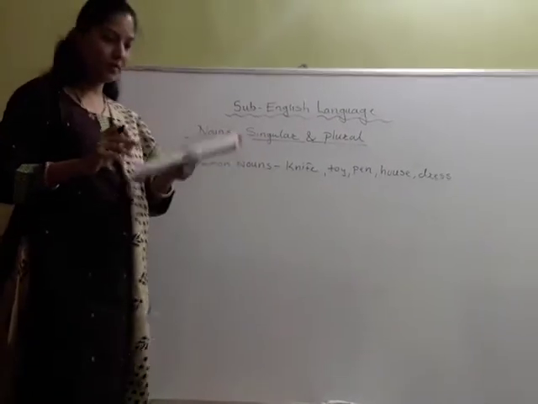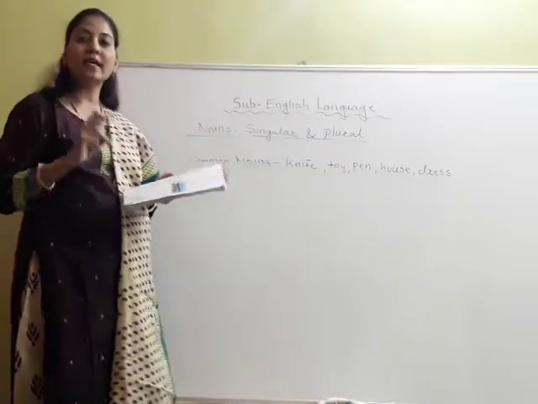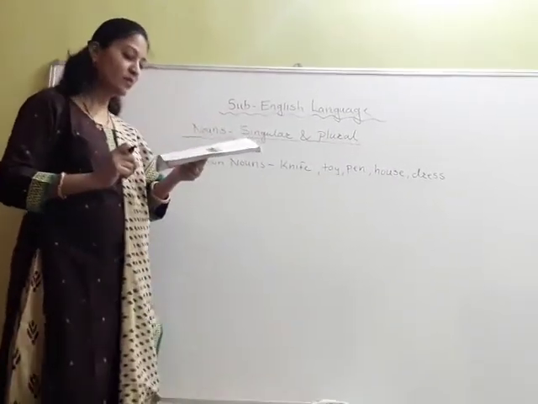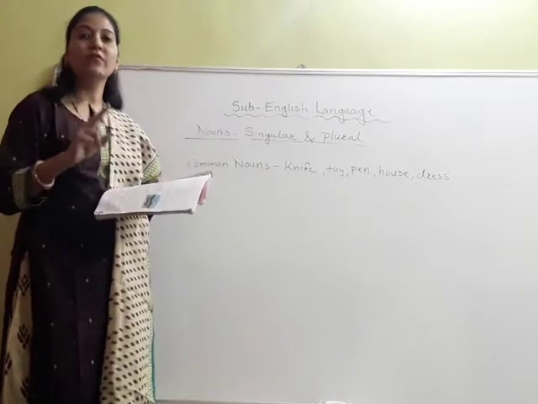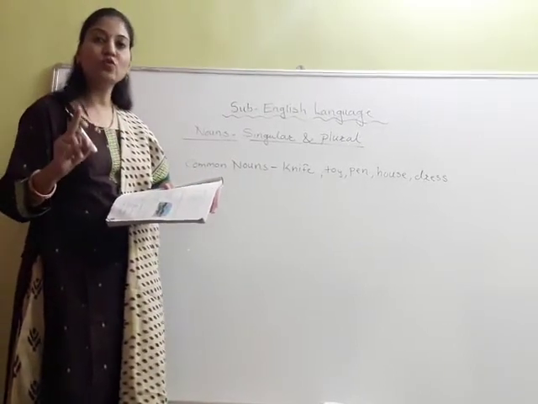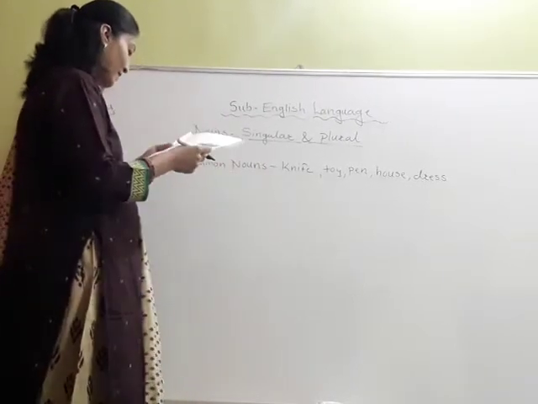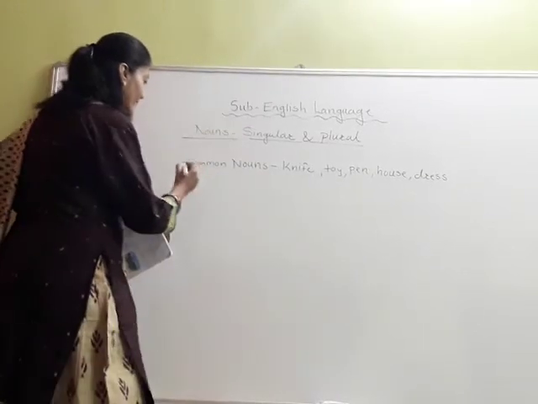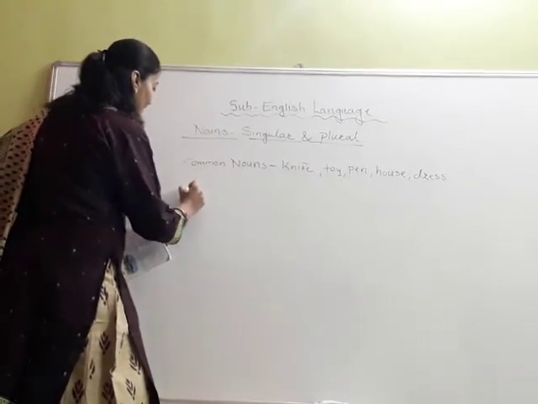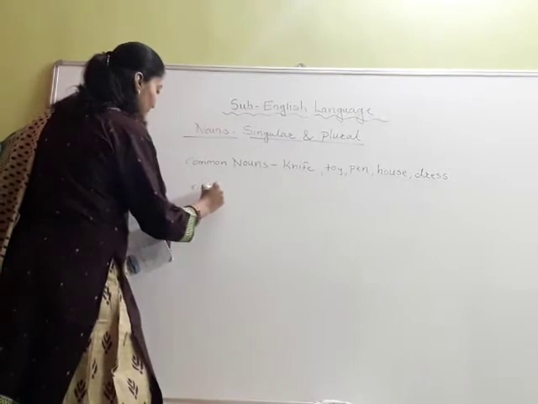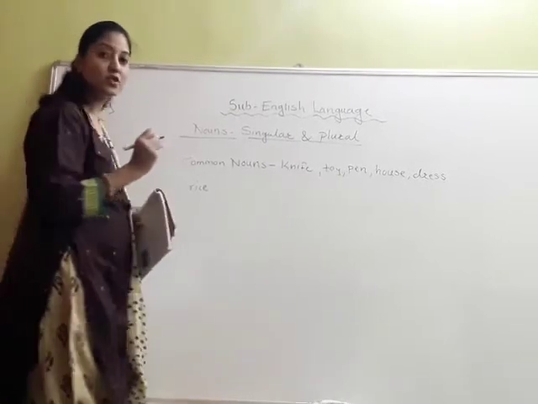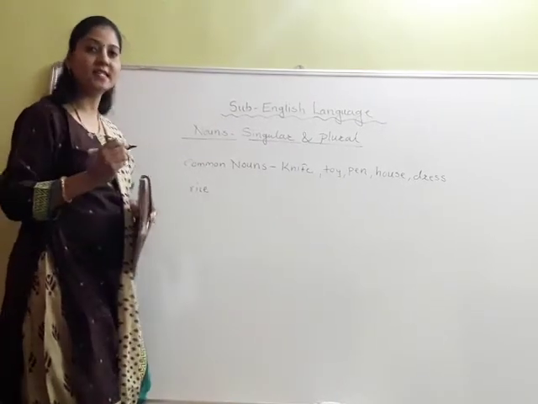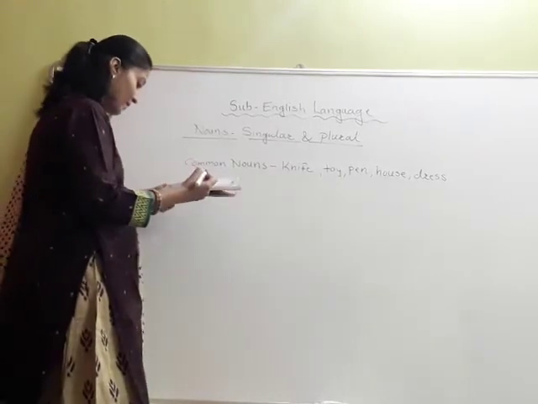So the second rule is that uncountable nouns have just one form. We cannot add s to them. For example, rice. We cannot add s to it. We cannot say rices. Then petrol.